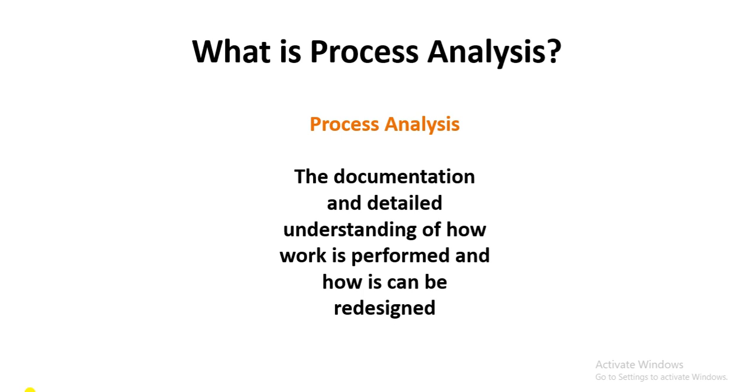And if that process belongs to a manufacturing concern, we will also analyze how that process is related in terms of volume, product customization, and process choice. These are the concepts which we have discussed previously.